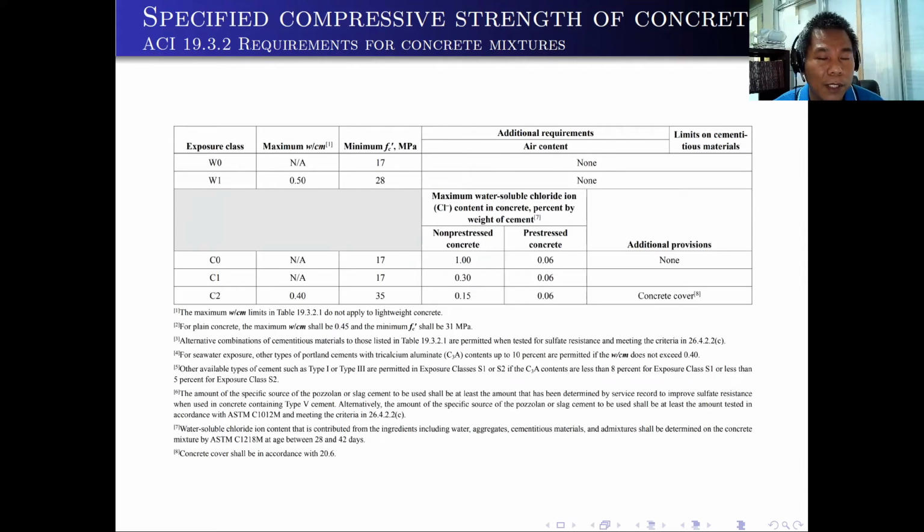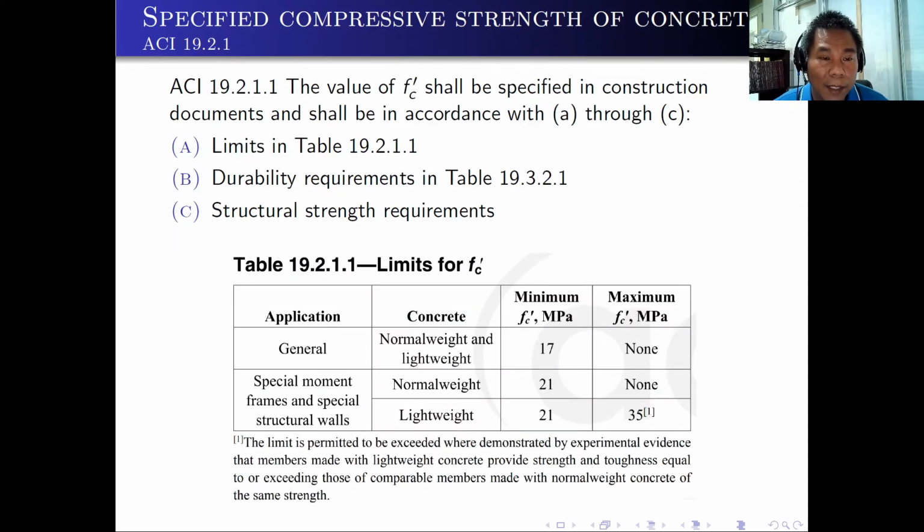So also for the cover, C0, the maximum water cement ratio is not applicable to both C0 and C1, but both of them have a minimum FC prime of 17 megapascal. And C2 has a maximum water cement ratio of 0.4 and minimum FC prime of 35. Again, you can look at the other column for additional requirements and the limits on the cementitious materials. That is for the durability requirements.